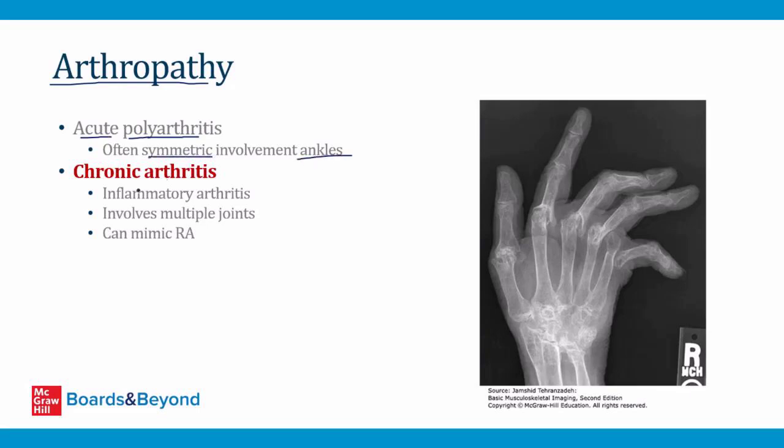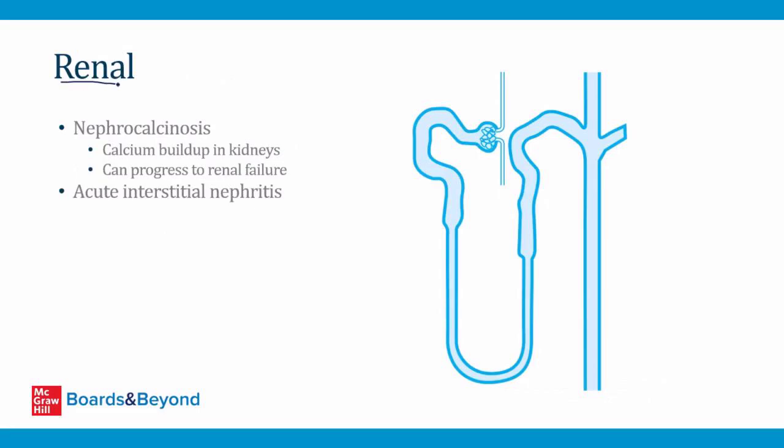symmetric. Beyond this, patients sometimes develop a chronic arthritis as well. This is an inflammatory arthritis because sarcoid is an inflammatory condition. It often involves multiple joints, and it can look a lot like rheumatoid arthritis, occurring in a patient who has other features of sarcoidosis. And then the kidneys can be involved as well.